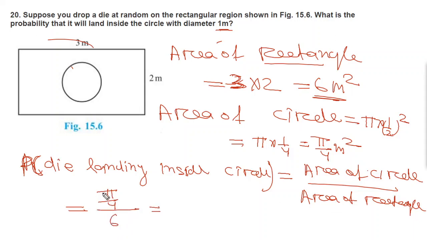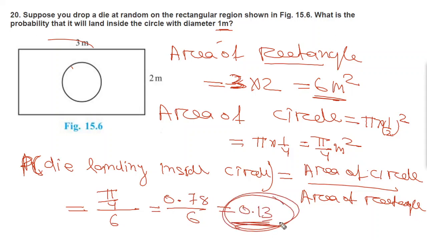So pi by 4 is 0.78 divided by 6, which will be equal to 0.13. So this will be the probability of the die landing inside the circle. Okay, so this is the answer of question number 20. Now the next question we will discuss in the next class. Okay, thank you.